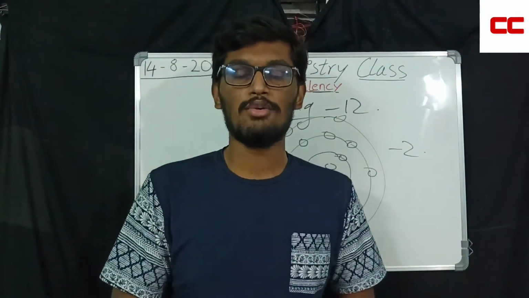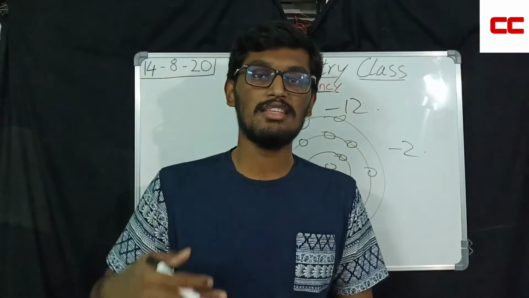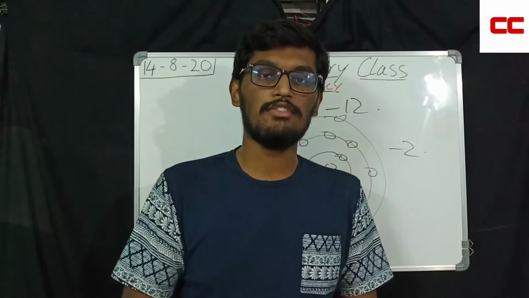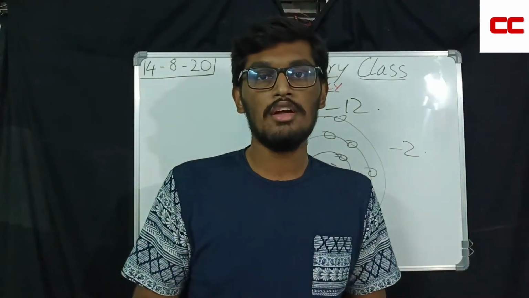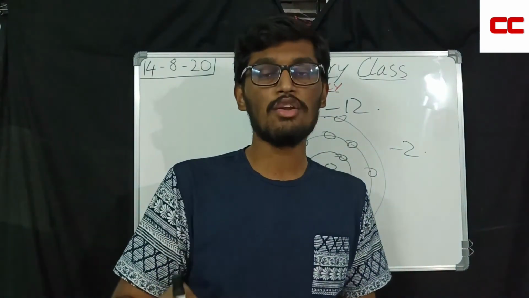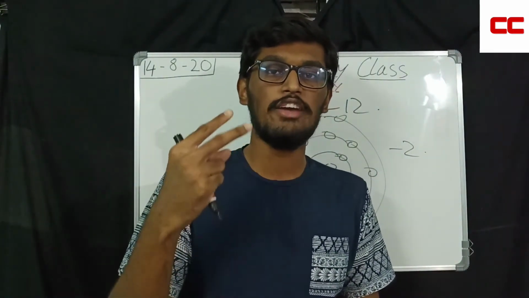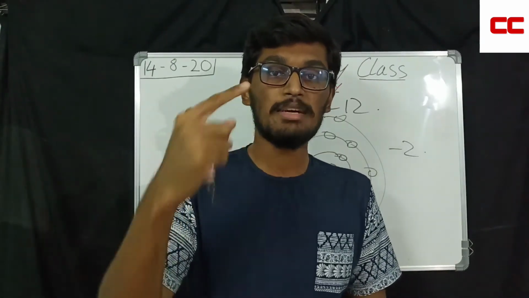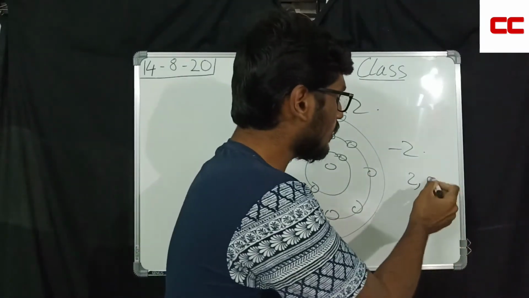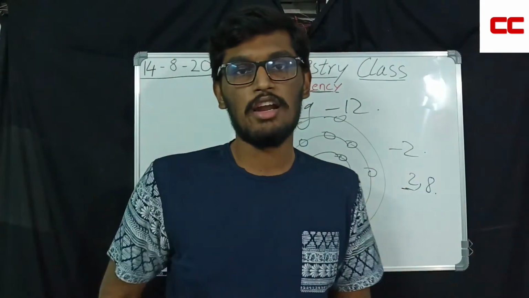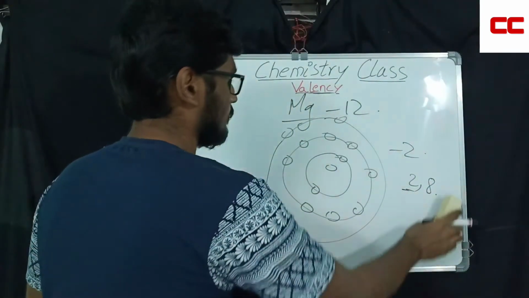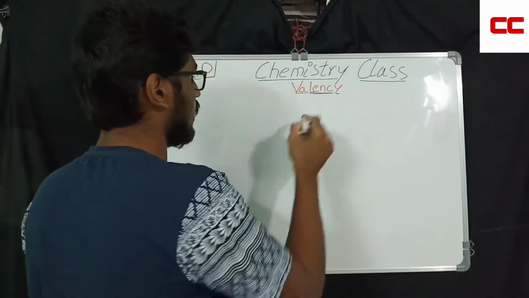Why are these not possible? They are only in the free elemental state, because they have very little chemical reactivity. They cannot react chemically with another one. Why can't they react? Because they already have a completely filled octet, that means 8 electrons. For helium, there are only 2 electrons, because the position of helium in the periodic table is 2 only. But still, in the first shell, 2 are allowed, and in the second shell, 8 are allowed. Helium only needs 2, and they are completely filled. So that's why helium is also stable. It's a noble gas. So magnesium is done, and now coming to aluminium.